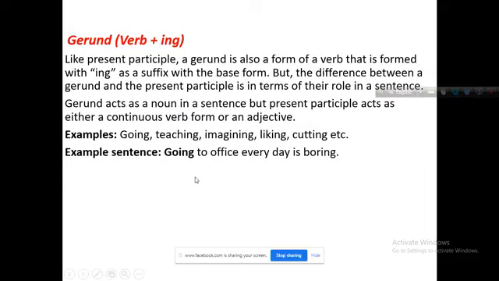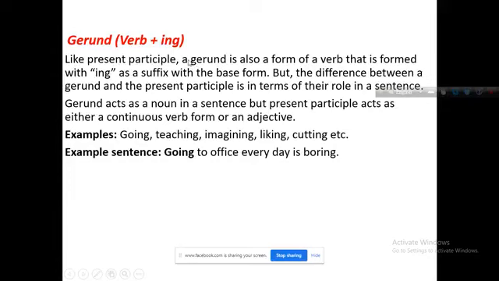Gerund. Now, what is a gerund? How is it used in a sentence? Like the present participle, which means verb plus ing, a gerund is also verb plus ing. There is ing with the verb in a gerund and in a participle. But what is the difference between gerund and participle?